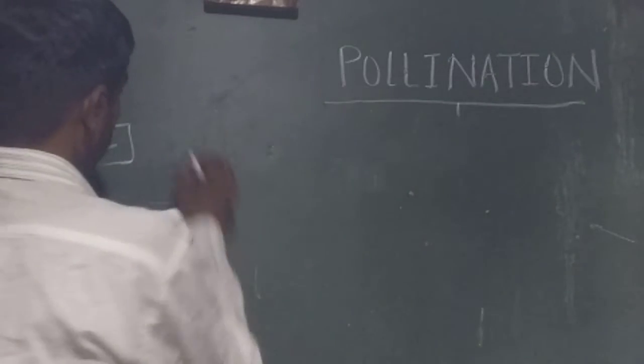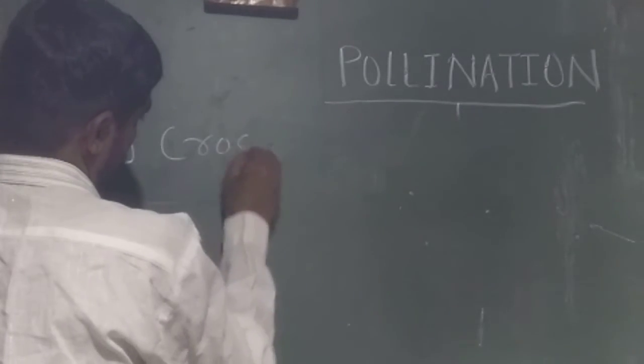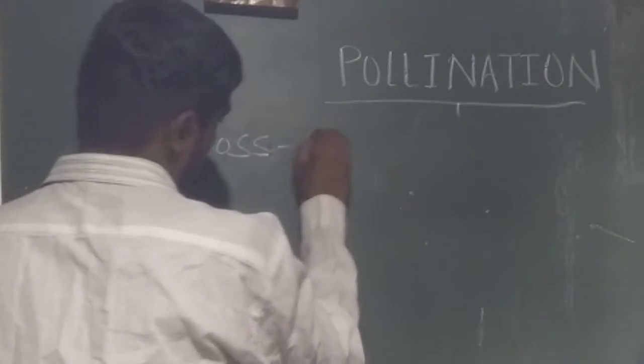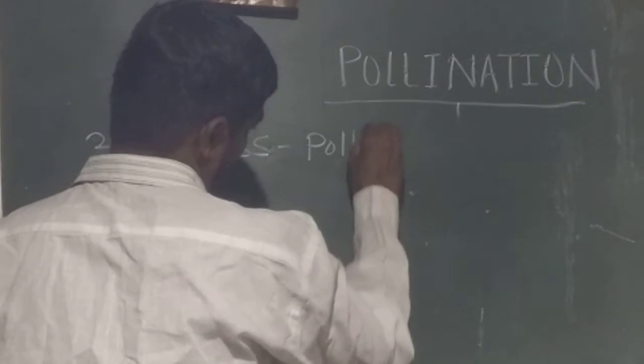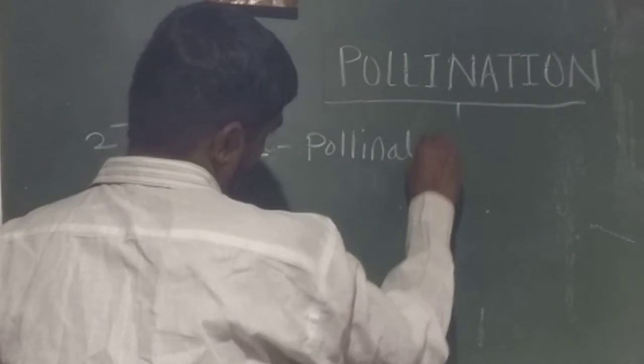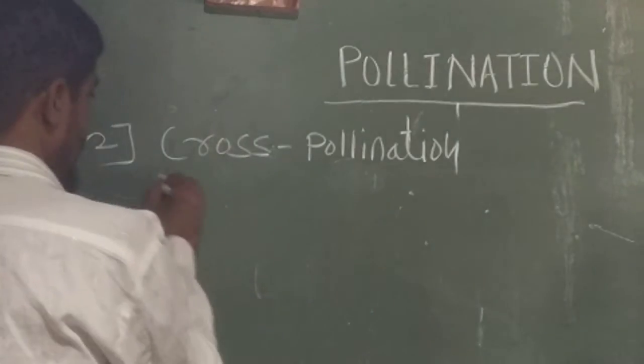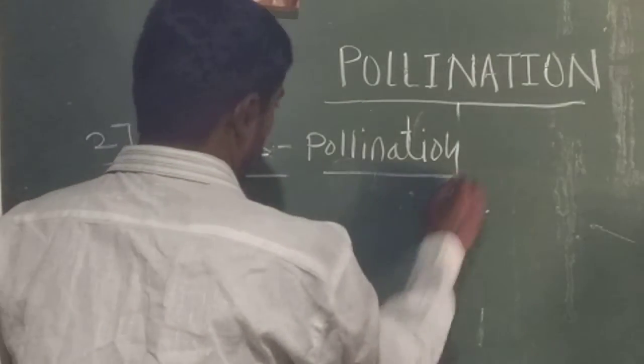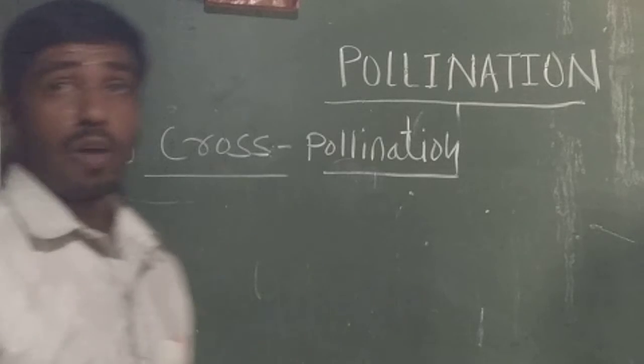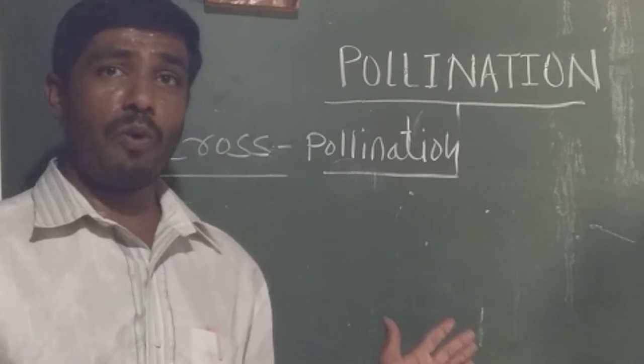The second type of pollination is cross pollination. What is the definition of cross pollination?